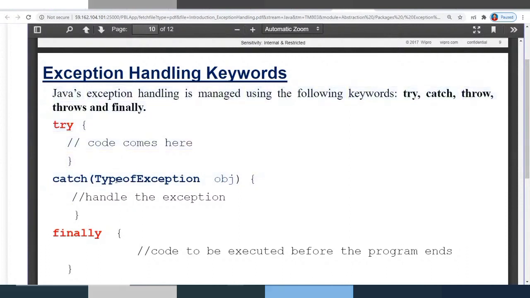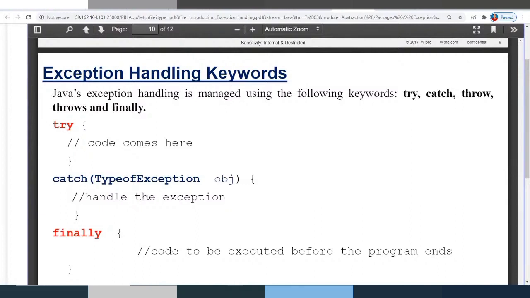So catch, type of exception, and then if that expected exception which you placed in try is encountered during the execution of the program, then this particular catch block will be handling that exception. So you can place that code in the catch block.